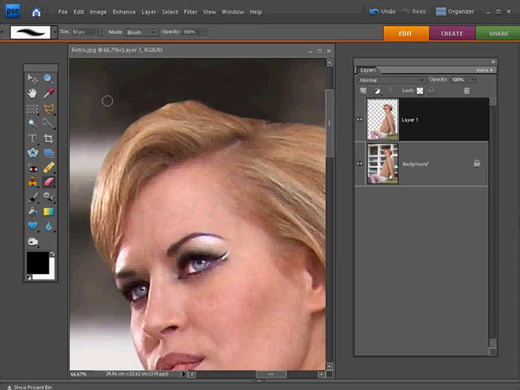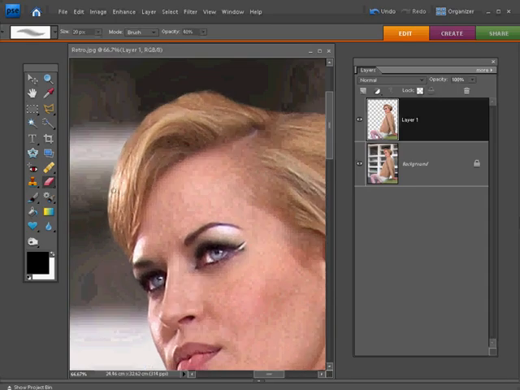So we'll make it a little bit smaller just by using that keyboard shortcut again, just using that left hand square bracket key. Take that down to about 20 pixels, and I'll also just drop the opacity of the brush, this time down to about 40%. And that just lets us chip into the hair, so we're showing through a little bit more of the background around it.